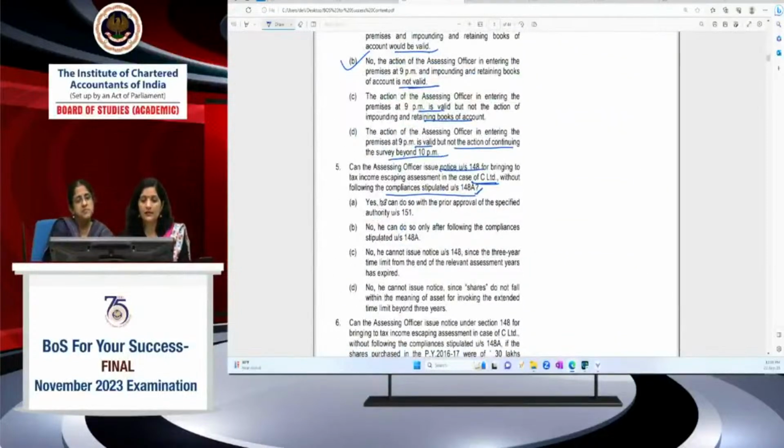तो first option क्या लिखा है? Yes, he can do so with the prior approval as specified. नहीं, he cannot. फिर B option, he cannot do so. No, he can do so only after following compliance stipulated under section 148A. कर सकते हैं but 148A की compliance के साथ, ये भी नहीं है. फिर C option, no, he cannot issue notice under section 148 since the 3-year time limit from end of relevant assessment year has expired.